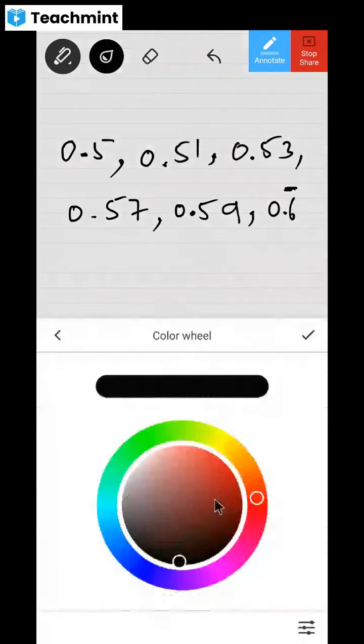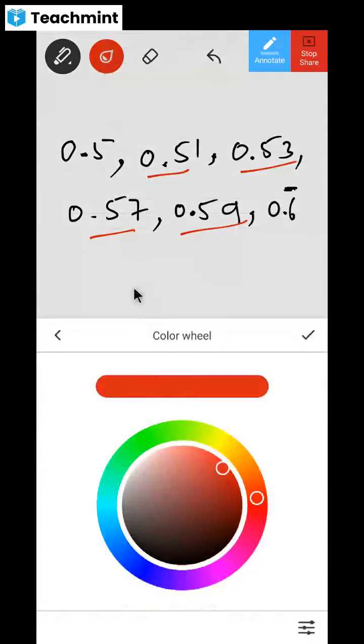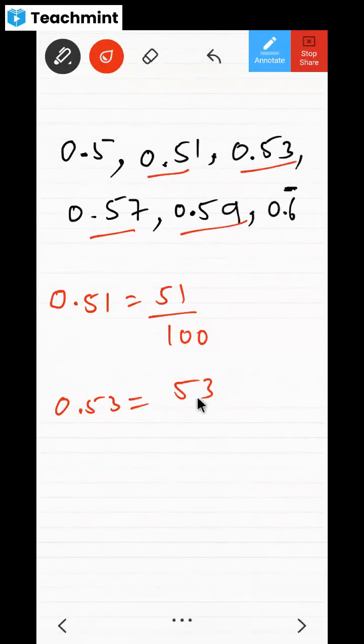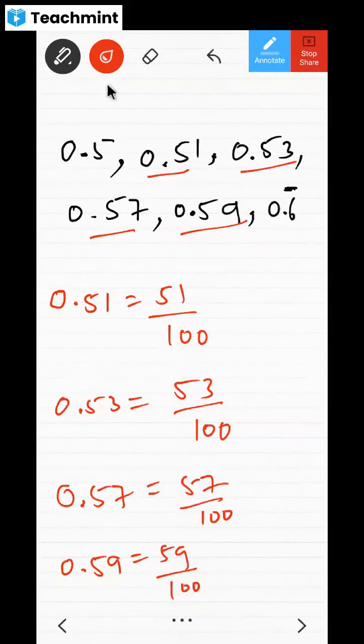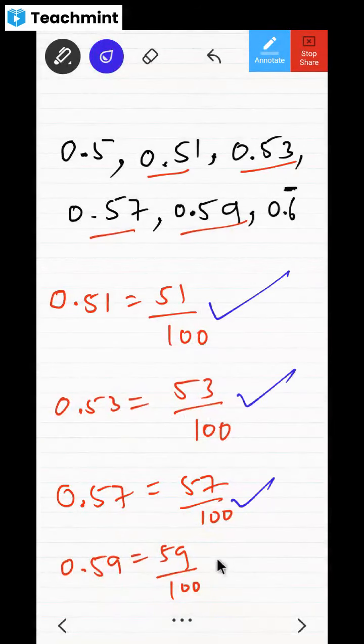Now look at this. They asked for 4 numbers. No, I wrote or not? So first one, second one, third one, fourth one, over. Again, I am telling you, if you are not comfortable with them, write them in the form of P by Q. 0.51 is equal to 51 divided by 100. Then 0.53 is equal to 53 divided by 100. Then 0.57 means it becomes 57 divided by 100. Then 0.59 means it becomes 59 divided by 100. Now, don't you think these are the 4 rational numbers, dear children? Did you understand this? First, second, third, fourth one. Don't you feel these are very, very easy things, dear children?